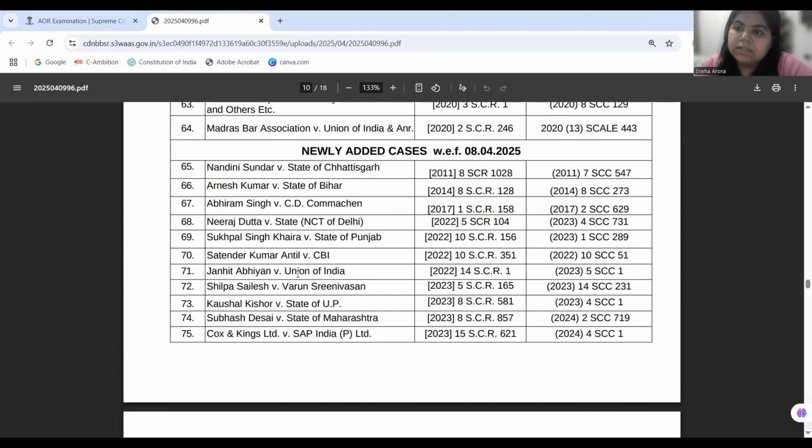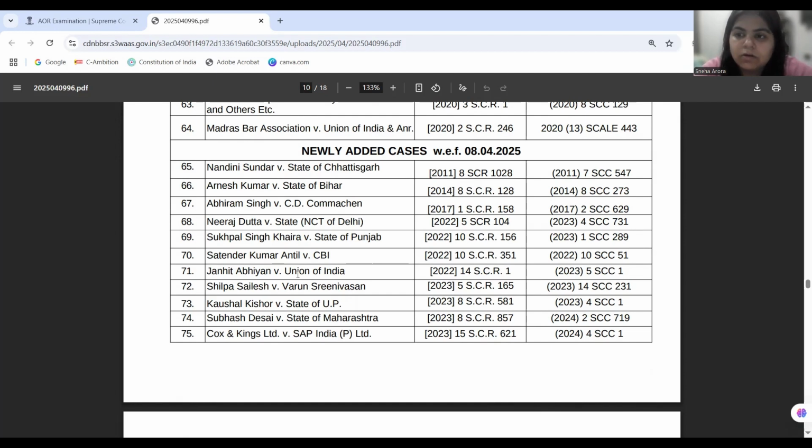Now, a larger bench reference was made in the Supreme Court with respect to the Nabam Rebia judgment in Subhash Desai, because in Nabam Rebia it was held that a speaker who is himself undergoing removal proceedings can also initiate removal proceedings in the case of failing a floor test or anti-defection as well.